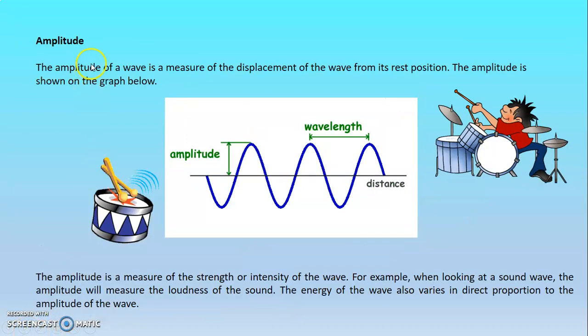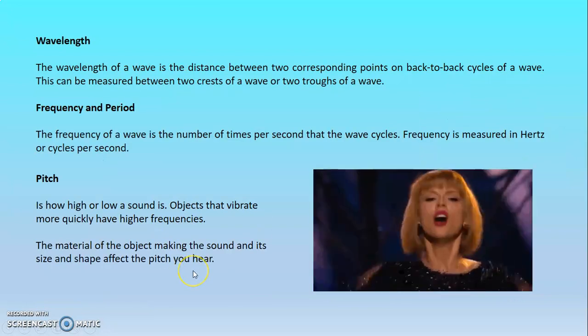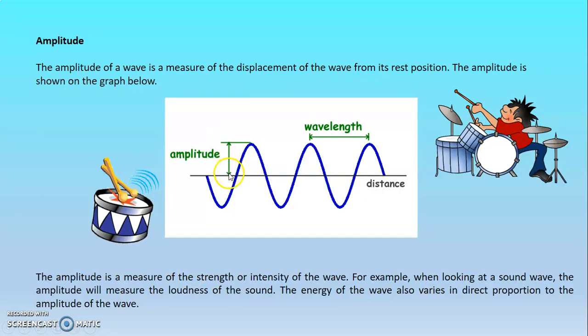Okay. The amplitude of the wave is a measure of the displacement of the wave from its rest position. The amplitude is shown on the graph below. This is the amplitude, okay? From here, from the cycle, this is the distance. And this is the amplitude of my wave from its rest position. Why? Because this is the rest position. The amplitude, okay?